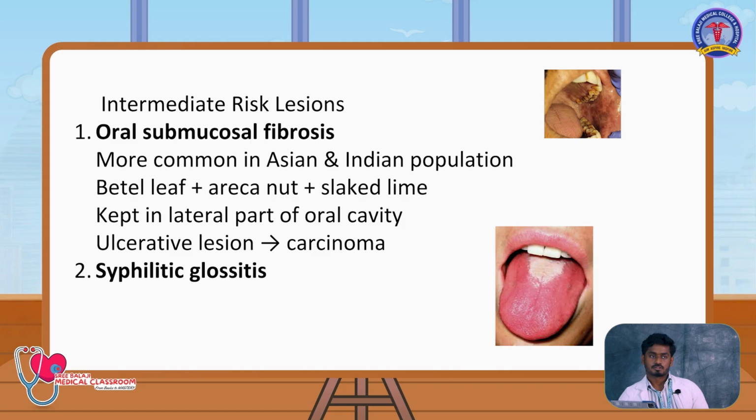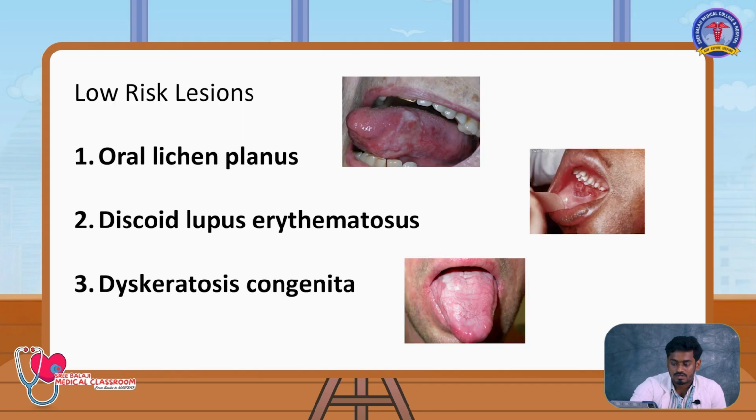What is the reason for carcinoma, like squamous cell carcinoma? There is chronic inflammation and chronic irritation, which will lead to squamous cell carcinoma. One more important thing to discuss here is that in the entire oral, head and neck cavity, the epithelium you commonly find is a ciliated transitional cell epithelium. But the most common carcinoma people find is squamous cell carcinoma. Other low risk lesions are oral lichen planus, discoid lupus erythematosus, and dyskeratosis congenita.